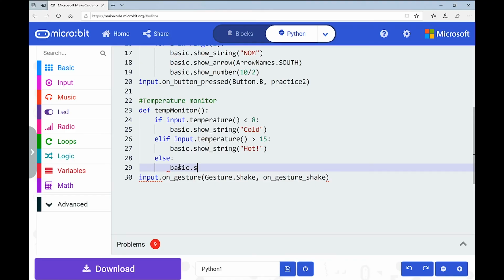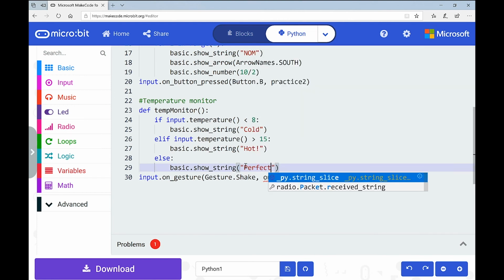And we might just say, how about, what are we thinking? Perfect. Just right, it's like the Goldilocks. Right, okay, all right. Nearly there, stay with me.